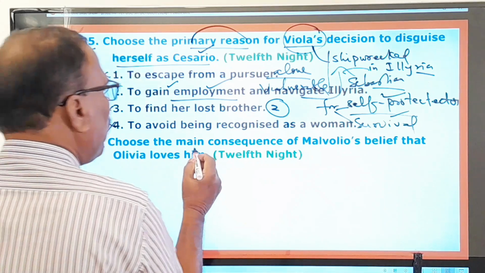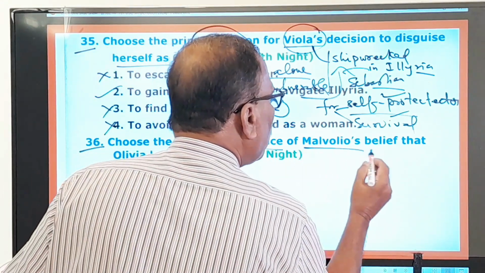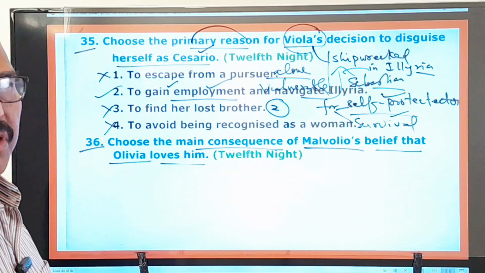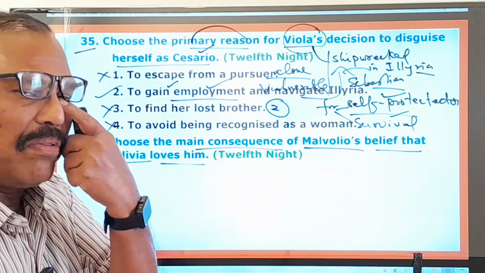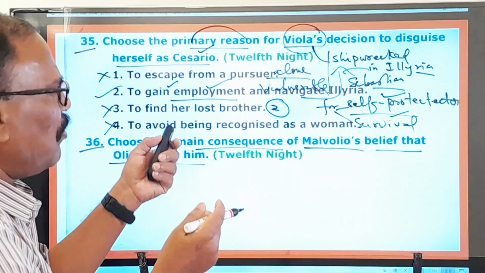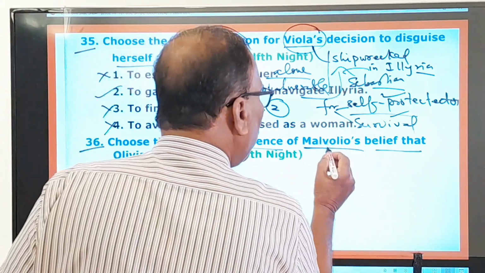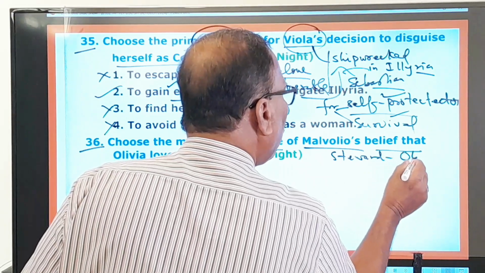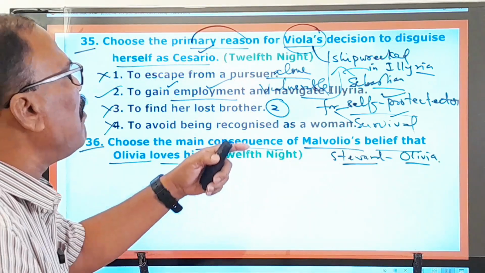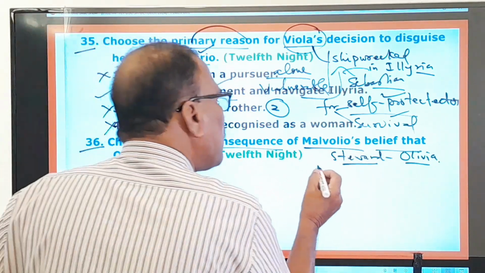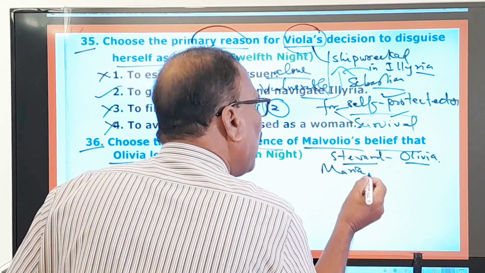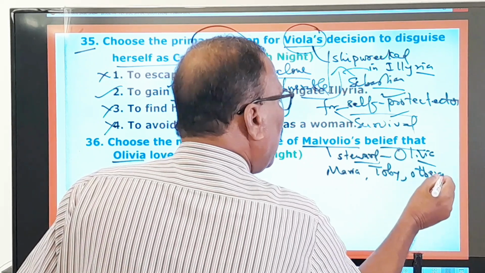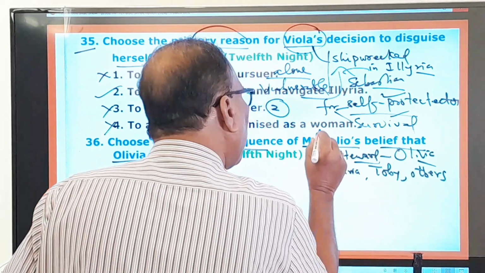36th question. Choose the main consequence of Malvolio's belief that Olivia loves him. So this is yet another question given from Twelfth Night of William Shakespeare, and this story you know very well. And here this Malvolio is working as a steward for Olivia. But what happens, he is made to believe by certain persons like Maria and Toby and others. What they do, they play a prank on him.